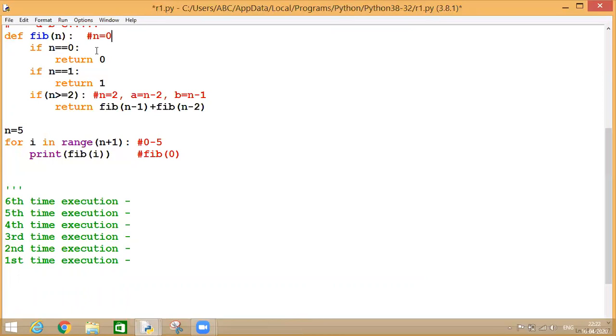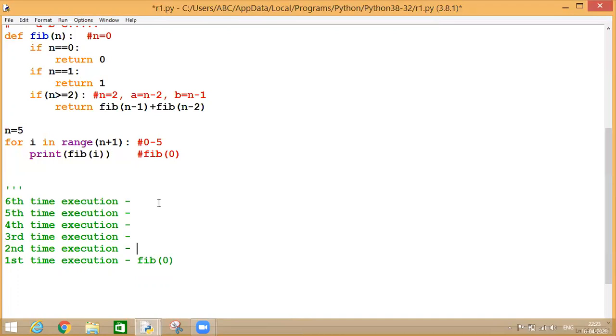As soon as the interpreter enters the function, it will read if n is equal to 0. The condition becomes true the very first time, and it returns the value 0. So my very first function call is fib of 0.